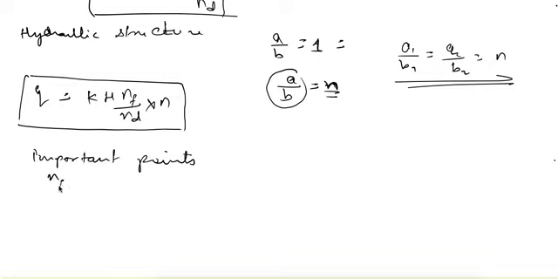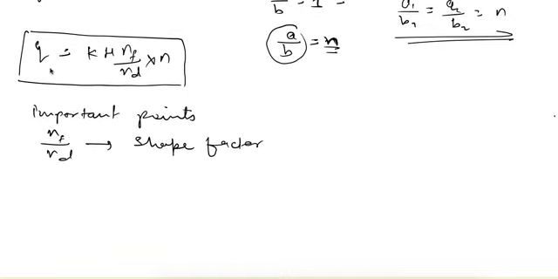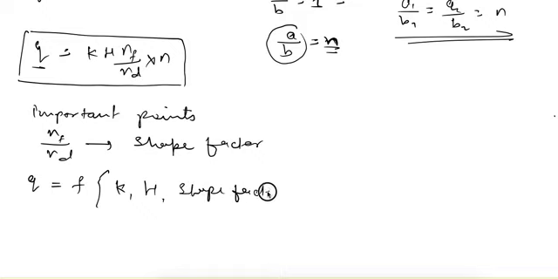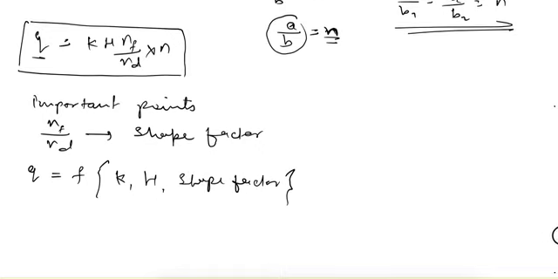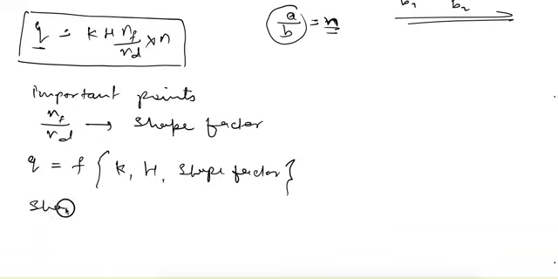This nf upon nd is called the shape factor, and from here we can say the discharge is a function of permeability, head loss and shape factor. And this shape factor only depends upon the boundary conditions.